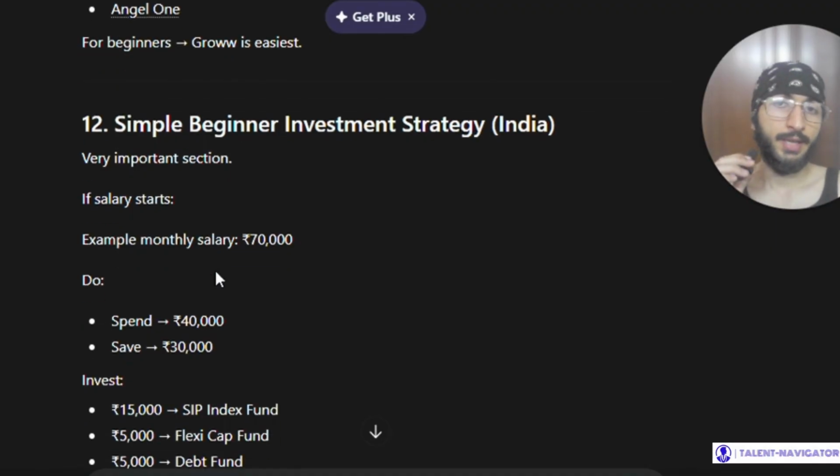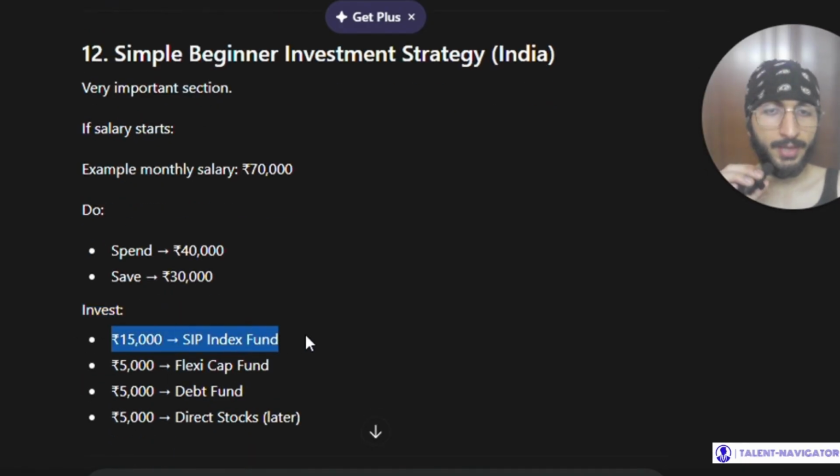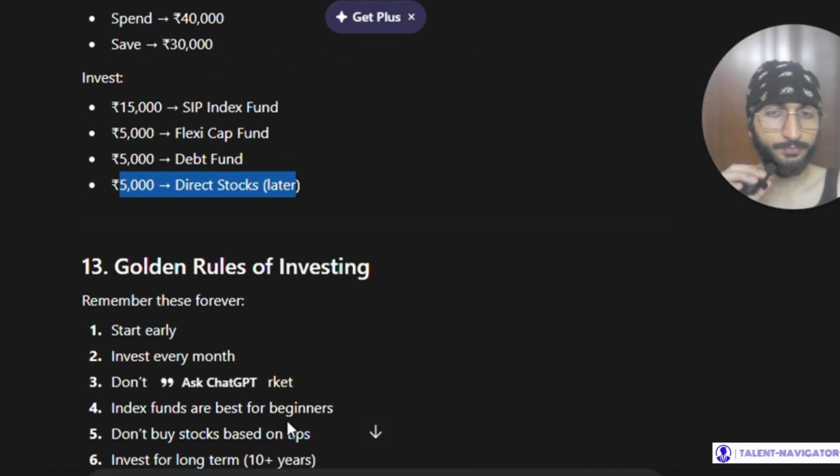Now, simple beginner investment strategy. So if salary starts, example monthly salary is 70,000. So do this: spend 40,000, save 30,000. From that 30,000, invest 15,000 in an SIP index fund, 5,000 in flexi cap fund, 5,000 in debt fund, and 5,000 in direct stocks for later.